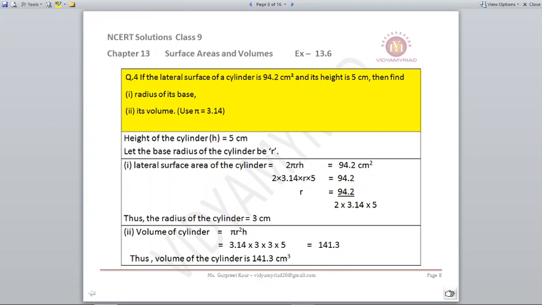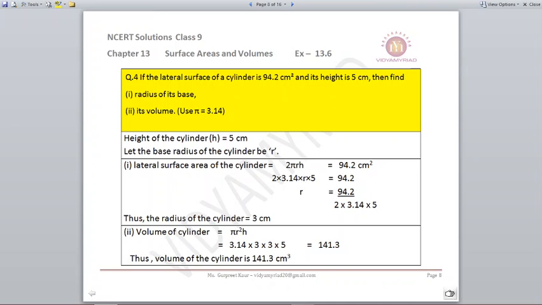Question number 4. If the lateral surface of a cylinder is 94.2 centimeters square and the height is 5 centimeters, find the radius. Now what is the curved surface area of a cylinder? Remember it, we have done it in the last videos also, 2 pi r h. It is also already given to you as 94.2. You are told to use pi as 3.14. So 2 into 3.14 into r into 5 gives you 94.2. You can easily find out r from here, which comes out to be 3 centimeters.